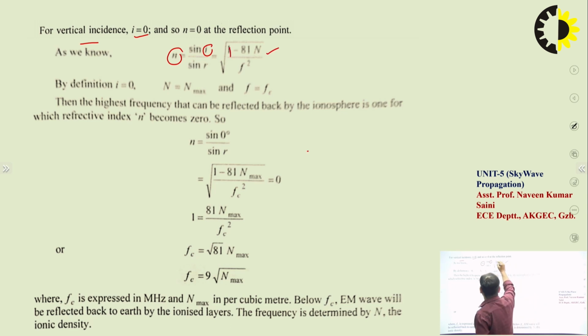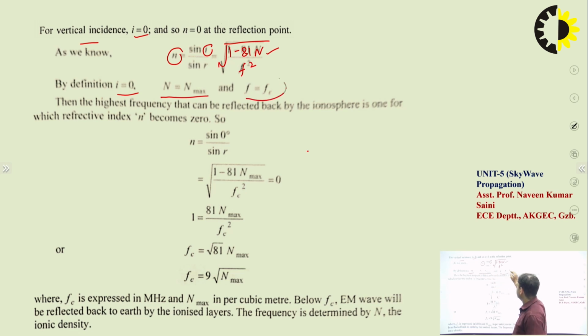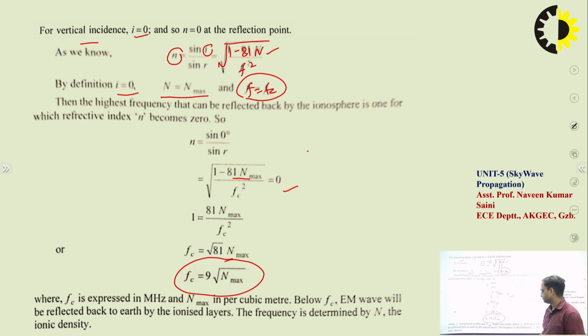So here we can write it as 1 minus 81n upon f square, under root. So when i is 0, by the definition of the critical frequency, n will become maximum, and f is equal to fc. So when you put all these conditions into this equation, we put n is equal to n max, 1 minus 81 n max upon fc square. So the critical frequency formula will become fc equals 9 into the square root of n max, right?